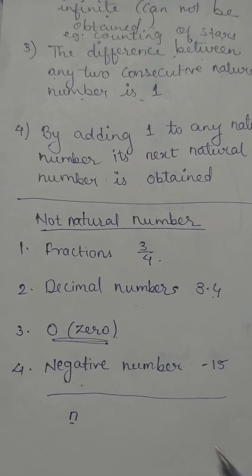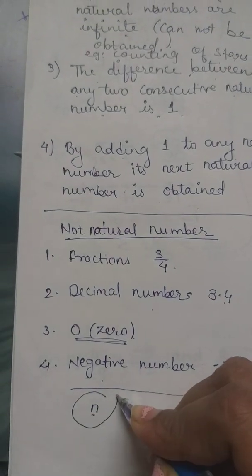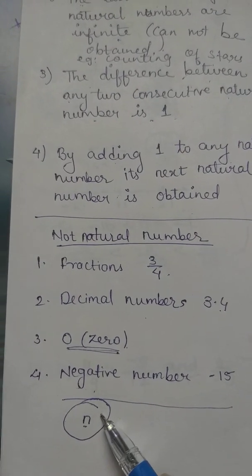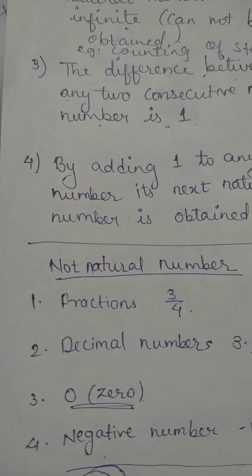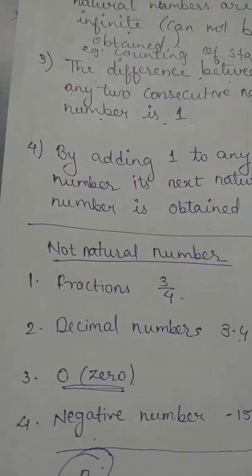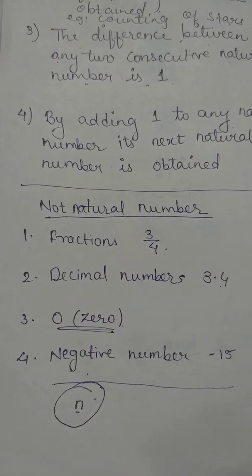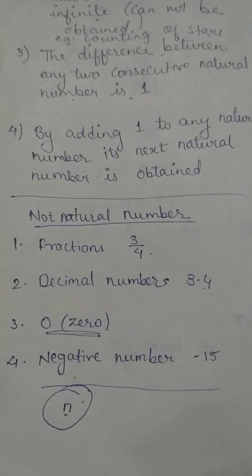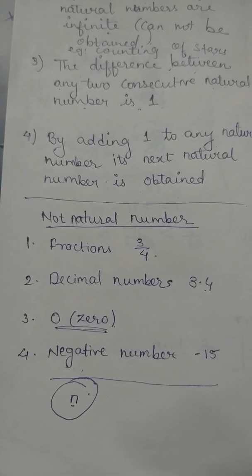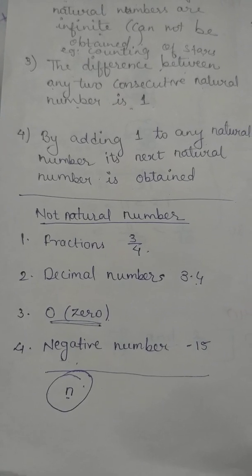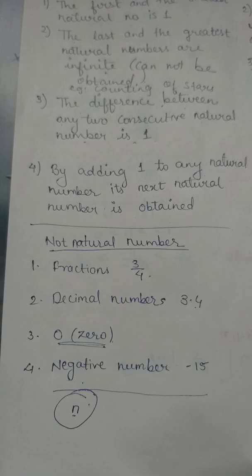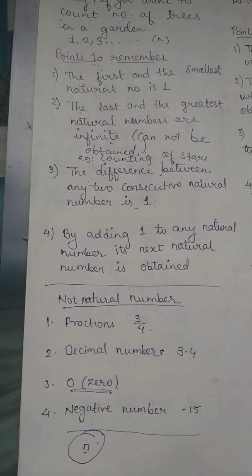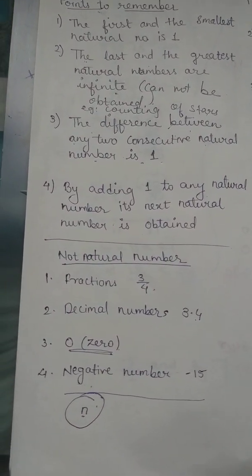Now next, if I consider this n as an even number, I'll call it an even natural number. Similarly, 2 multiplied by n gives an even natural number. If 2n minus 1 gives an odd number, then I'll call it an odd natural number. So this is what you have learned now about natural numbers: the points to be remembered, and the numbers which are not natural numbers.